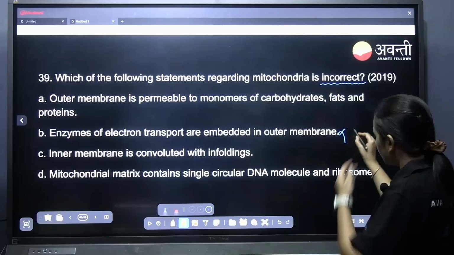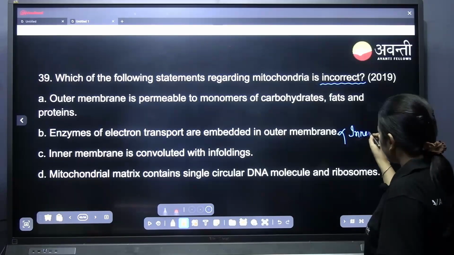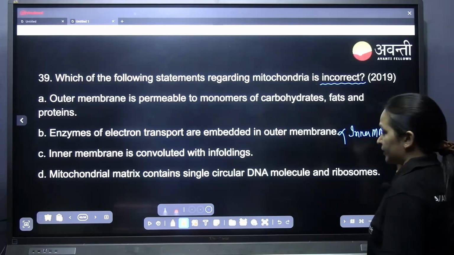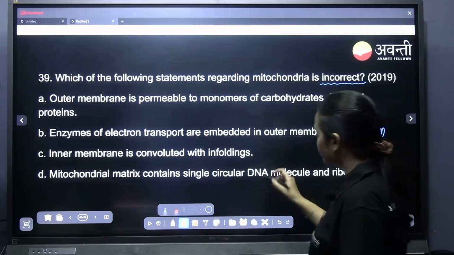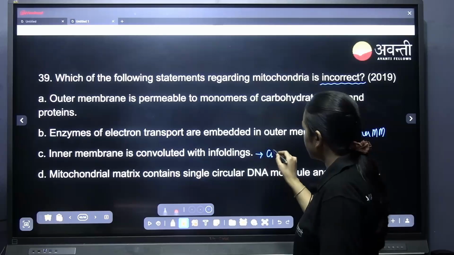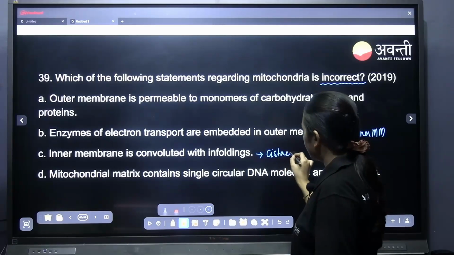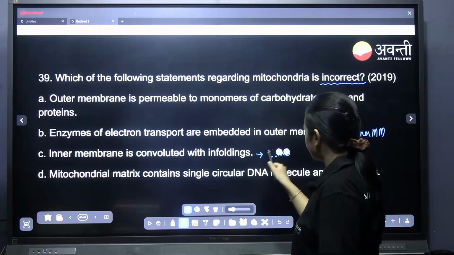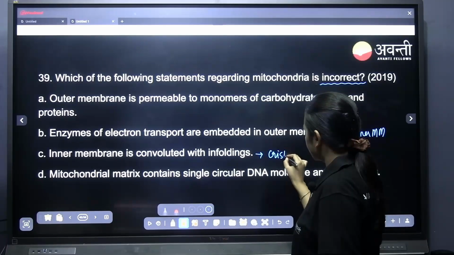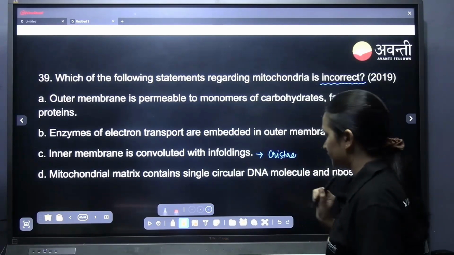Where does the electron transport chain happen? In the inner mitochondrial membrane. Inner membrane is convoluted with infoldings. Yes. What do we call it? We call it cristae.